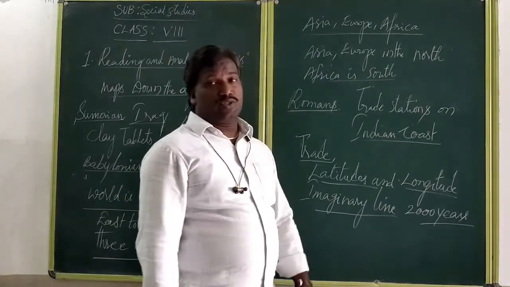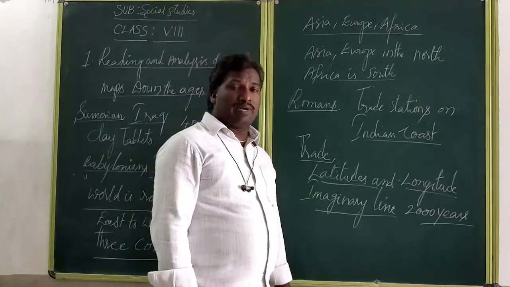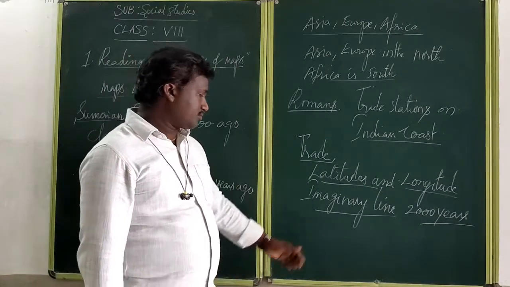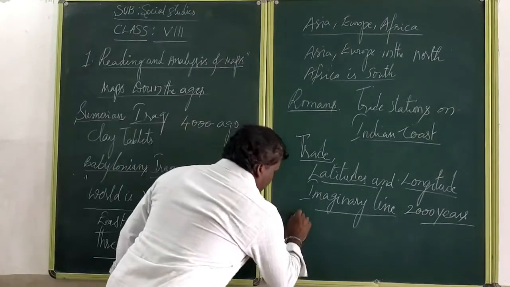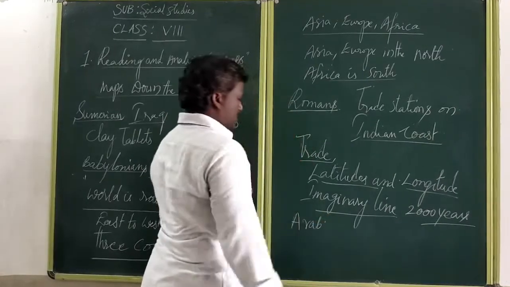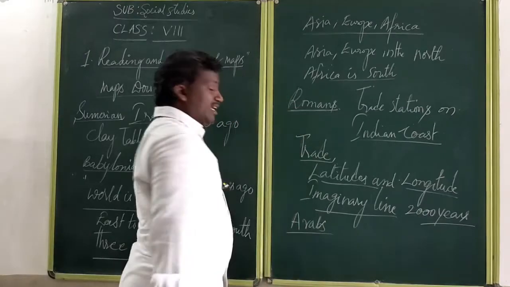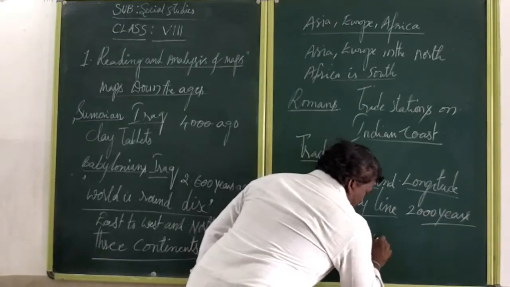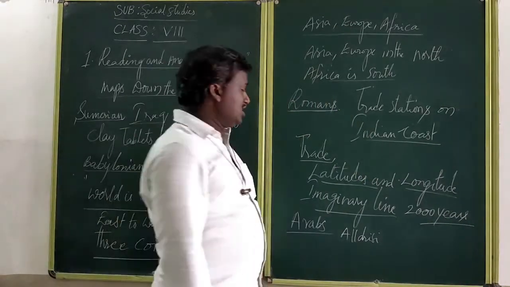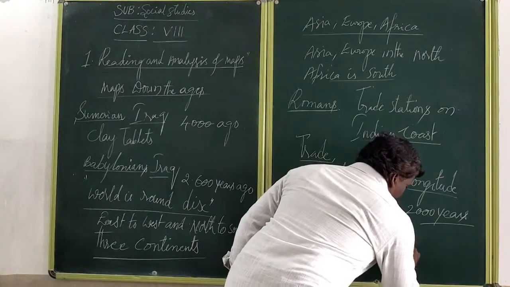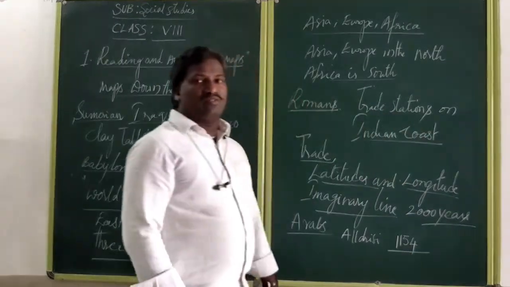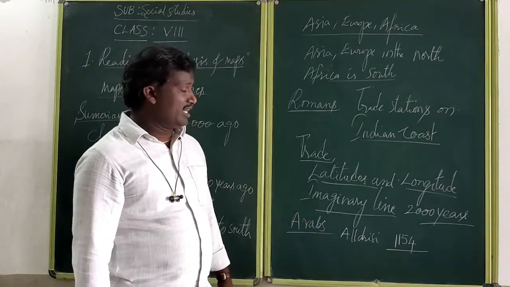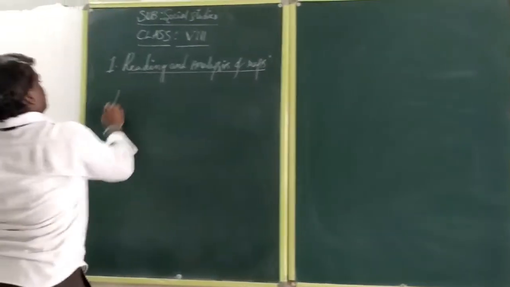Now the Arabs also followed different types of maps. They prepared them for their king's purpose. Arab scholars also prepared maps, mainly of the three seas. They prepared the maps for their king in 1154, because they could find out where a particular area is located and how many square kilometers it covers.